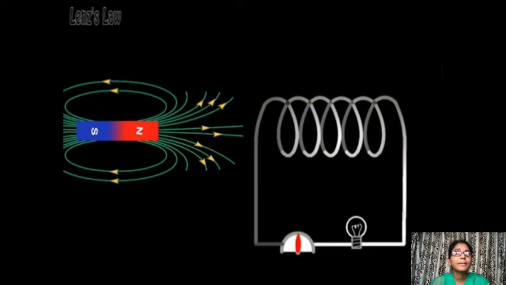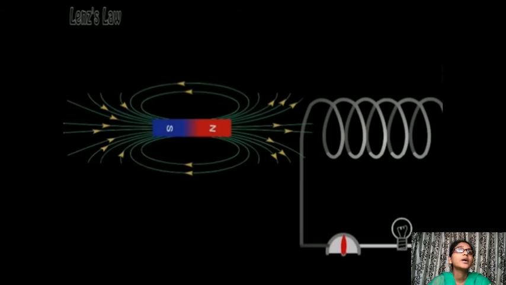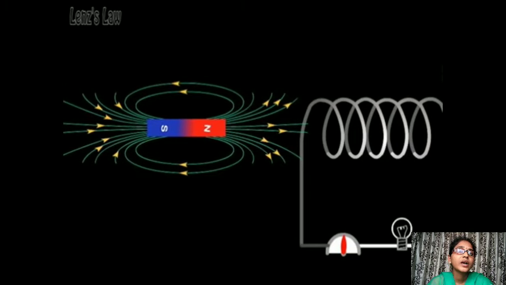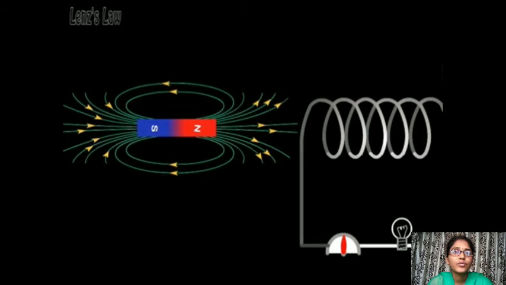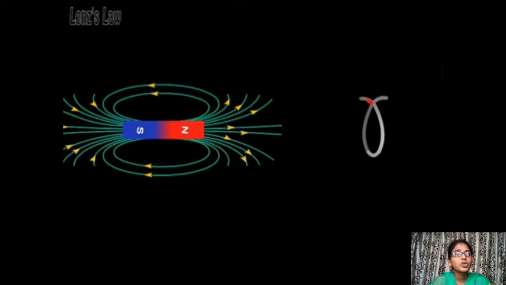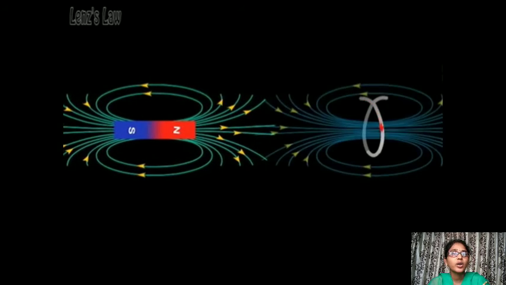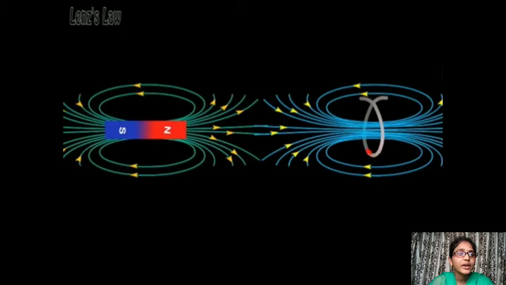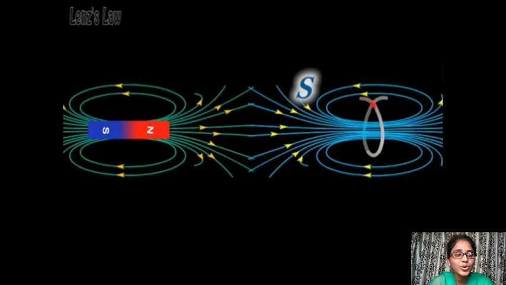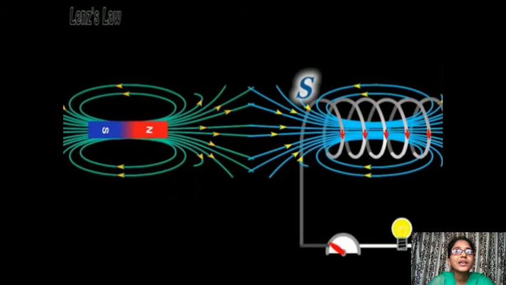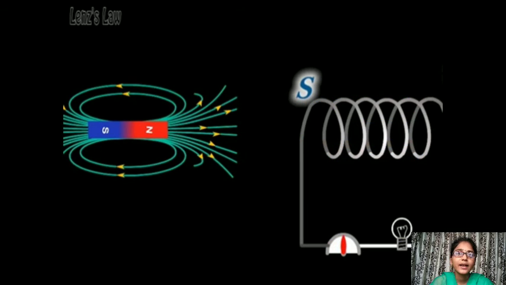And next, the bar magnet is pushed to the solenoid, and current will flow in the coil. But here the north pole of the bar magnet faces the south pole of the coil. Both attract each other. Attraction means the flux increases through the coil. The coil opposes the increase in the flux. Okay, clear? Here the ammeter value also changes and the bulb will glow. Okay, clear? This is the Lenz law.